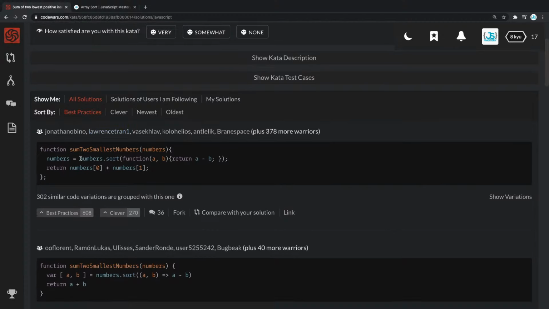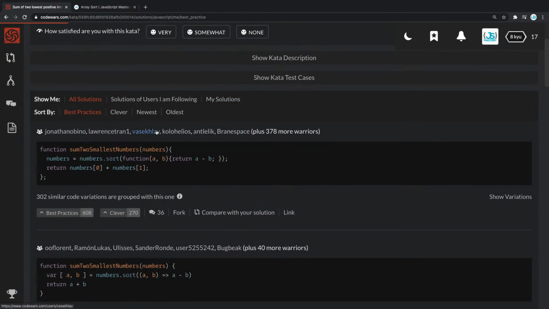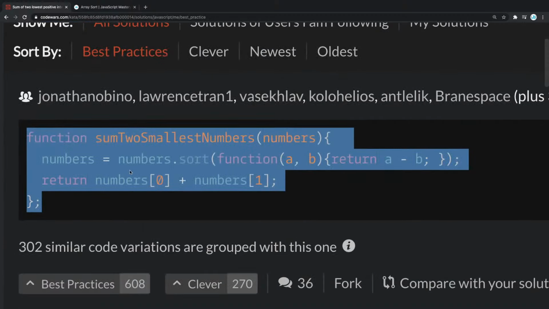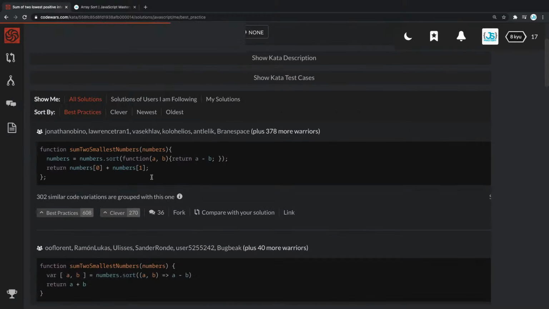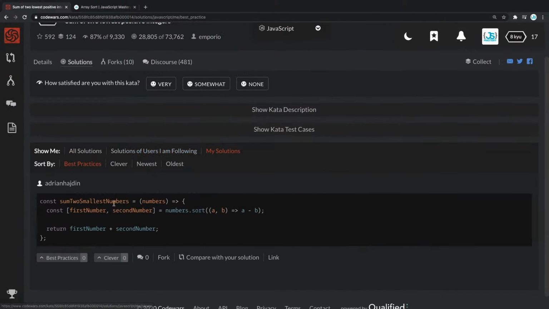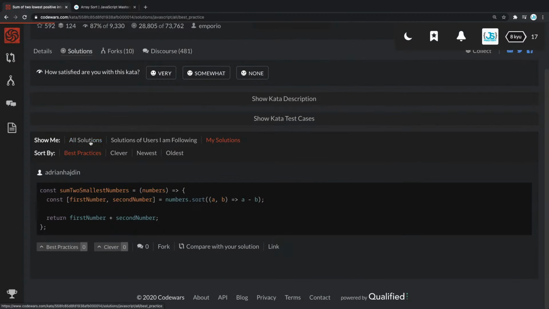They got an array, and then what we have is number.sort. The same thing. But now take a look. Compare this approach with the one that we have. I think if we go to my solution, we should be able to see it. Let's see. Only show my solutions. It's loading right now, but I just wanted to let you know how this thing looks so much worse than ES6, because you can see we have a function here, A and B, we have a return here, everything is here, but only the logic should really appear. Yeah, there we go. So this is the solution. So you can see how much cleaner it looks. Great. So now let's move to all solutions and let's see what's happening there.